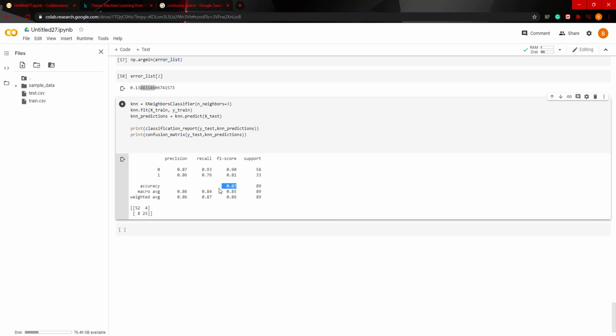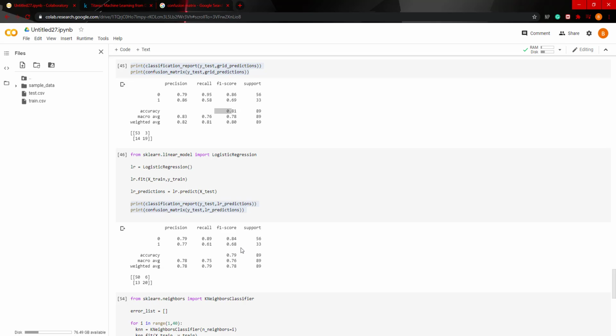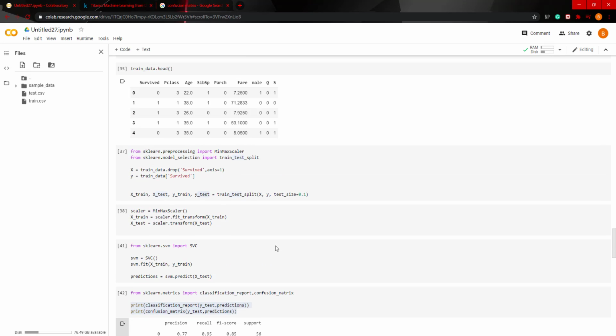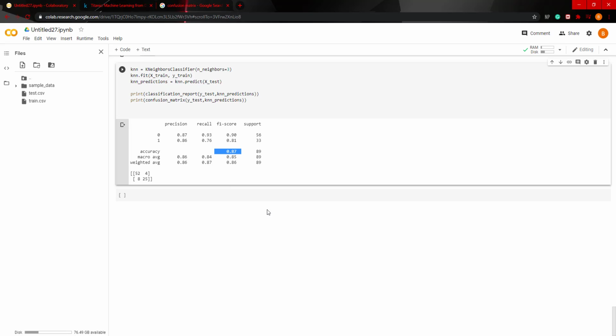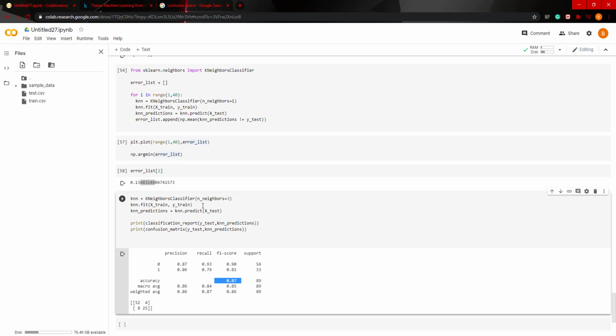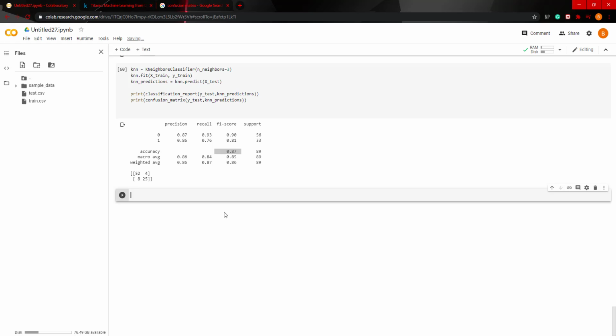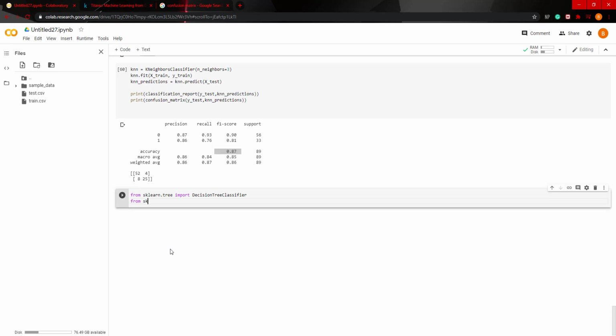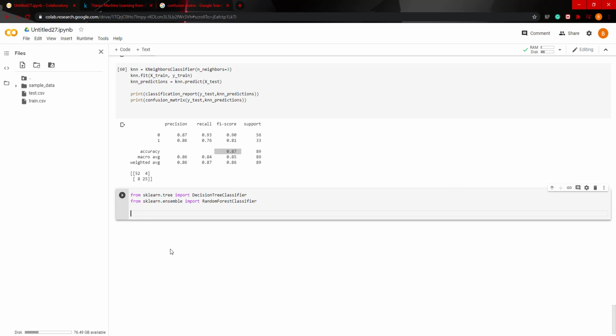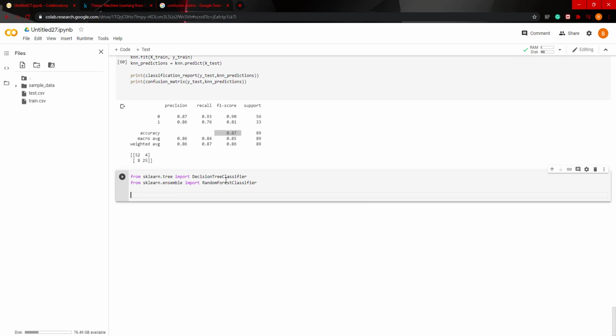So that was just an automated way of finding the best k value for the k nearest neighbors classifier. So far, out of all the models, the k nearest neighbor seemed to perform the best. We have 87% here. Now, we could try decision trees and random forests. So for this, we do from Scikit-Learn dot tree import decision tree classifier, and then we're also going to import the random forest. So Scikit-Learn dot ensemble import random forest classifier.